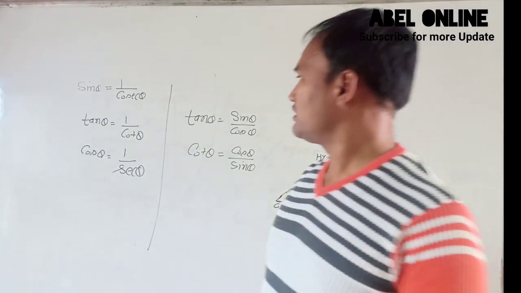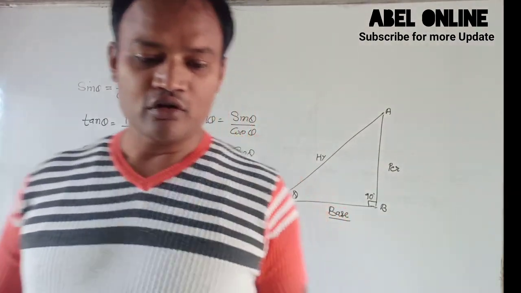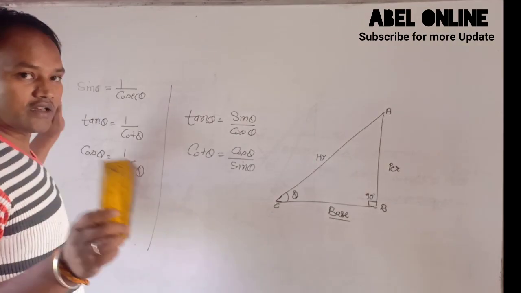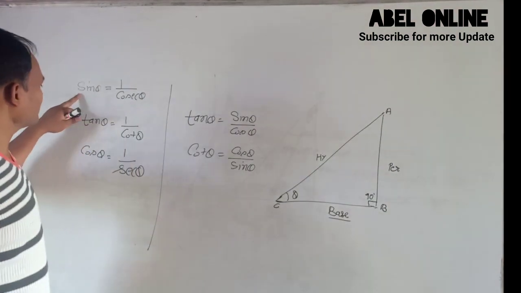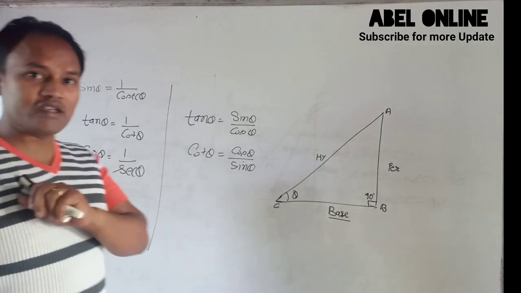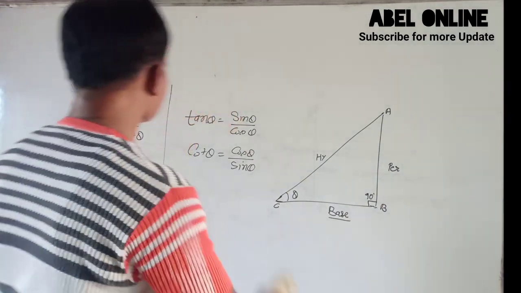Always remember that a relation is also found between sin, cos, tan, sec and cot. And what is the relation?